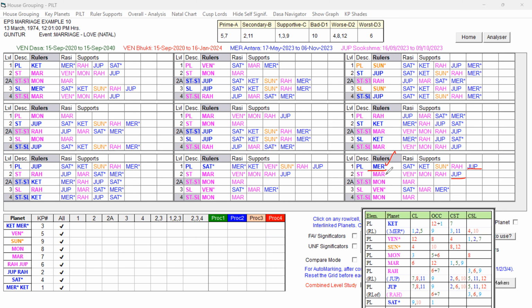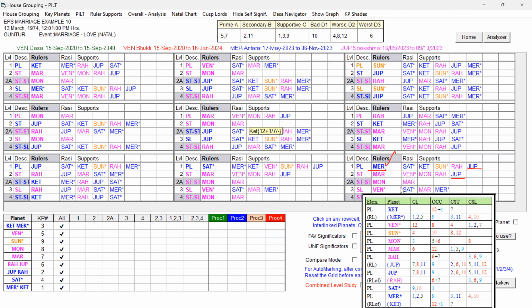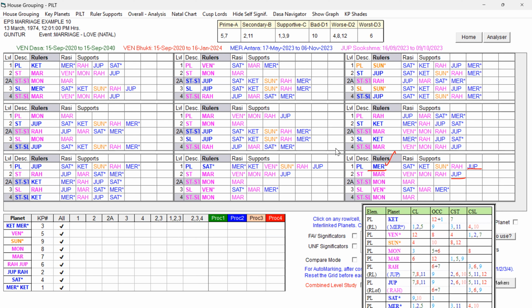Mercury in the star of Mars, right? Mars is signifying unfavorable 6, 8, but also 1, 5, 9. So these significations are favorable for the professional prospects abroad, but this is not very good for the marriage prospects. Anyway, let us check whether that Dasa Lord is favorable for the marriage.